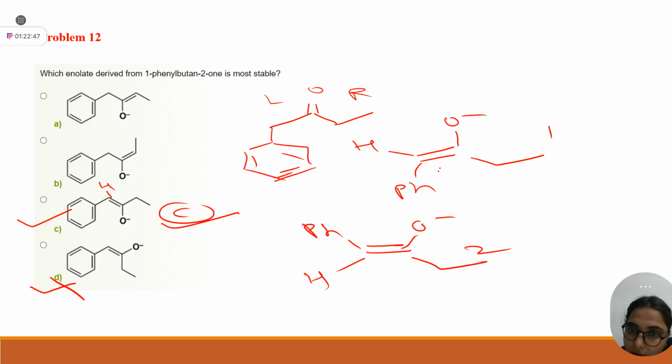If O negative and ethyl are same, you just have to compare these two. In the first one, phenyl is cis to your alkyl group, and here phenyl is trans to your alkyl group. If we talk in terms of sterics, phenyl and alkyl will try to remain opposite to each other, and this is in this option. Therefore, I'm with option number C.